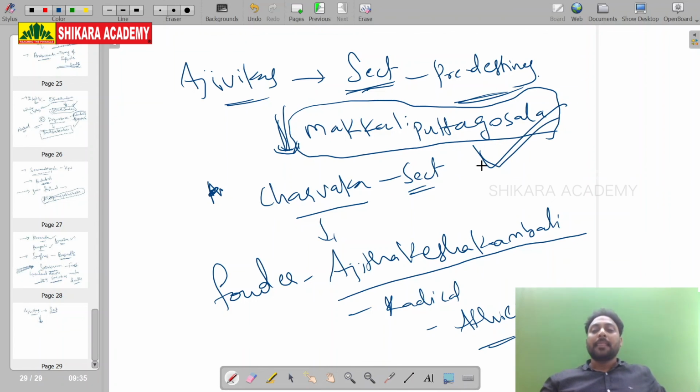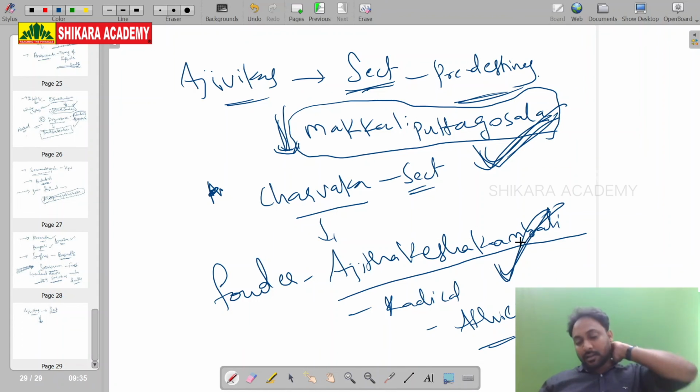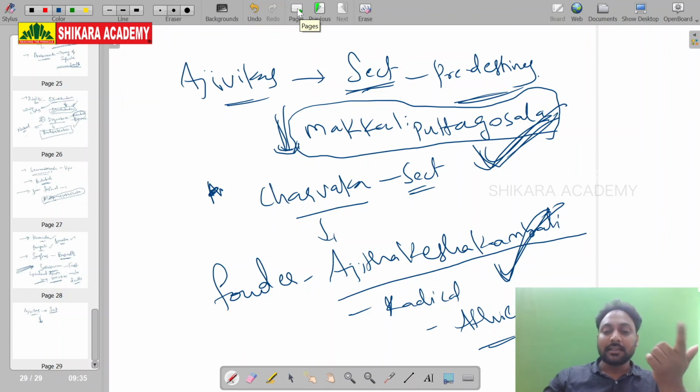Makkhali Gosala, he is the founder of the Ajivika sect. Ajita Keshakambali is the founder of the Charvaka sect. Okay, these are very important points. Charvaka, Ajivika, and Buddhism and Jainism. This is a very important portion, the cultural part of our history. Buddhism, Buddha's life, Siddhartha's life, Siddhartha's philosophy, the five incidents in his life and his preachings.